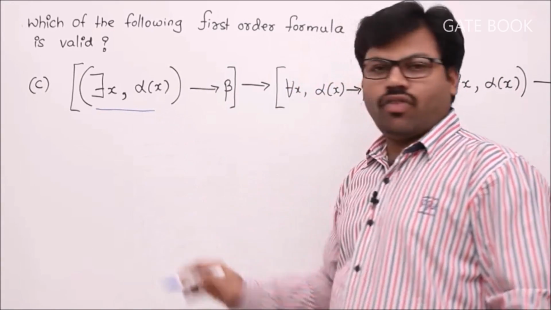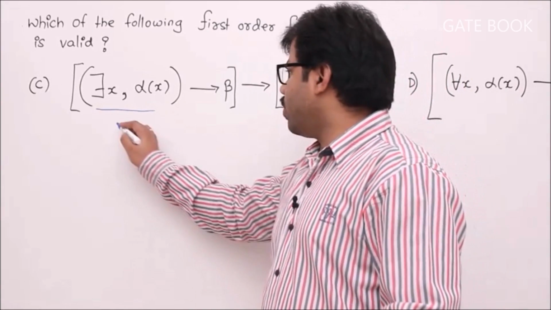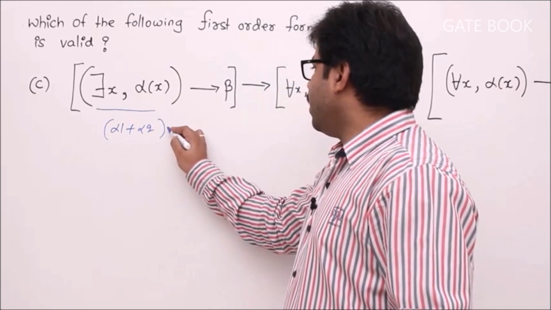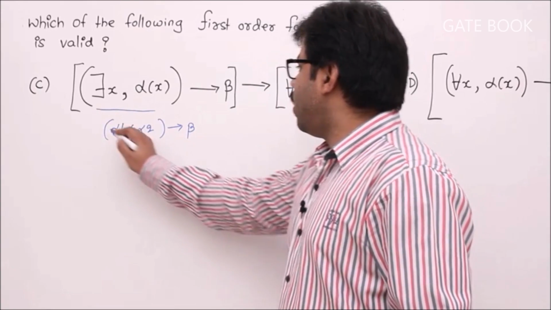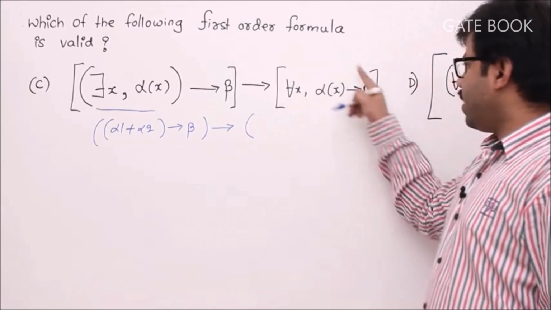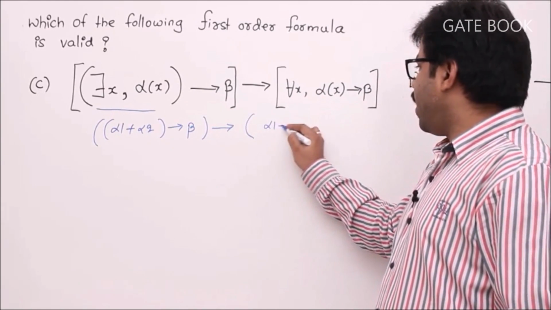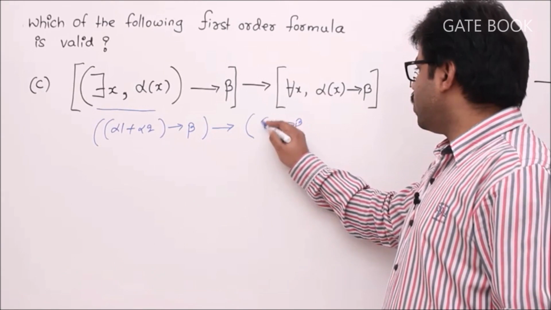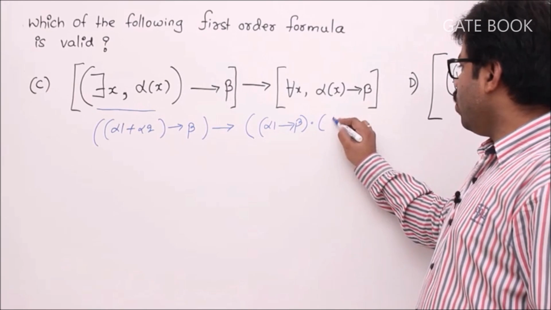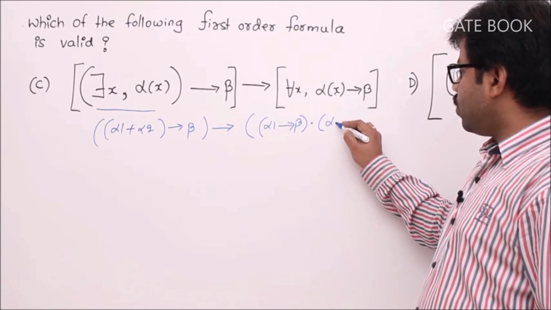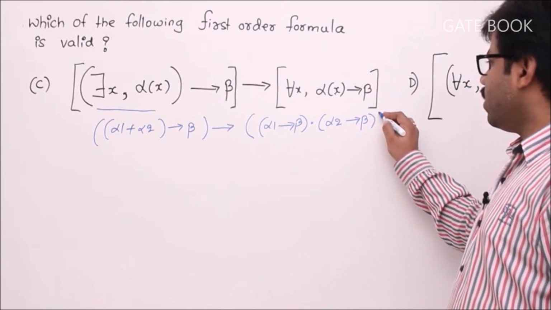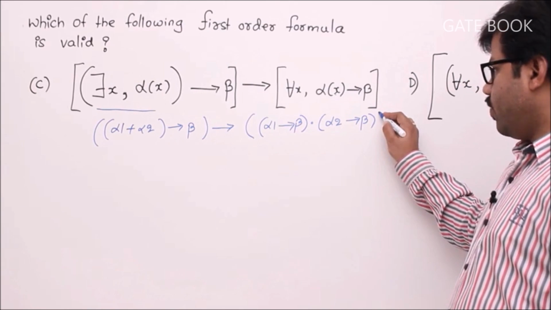There exists x alpha of x. It is alpha 1 plus alpha 2, isn't it? So alpha 1 plus alpha 2 implies beta, whole implies, now see, for all x for the entire thing, alpha 1 implies beta. So unit number 1 into unit number 2. What is unit number 2? In the place of x we should write x2. That means alpha 2 implies beta, isn't it? So this is the final conversion.